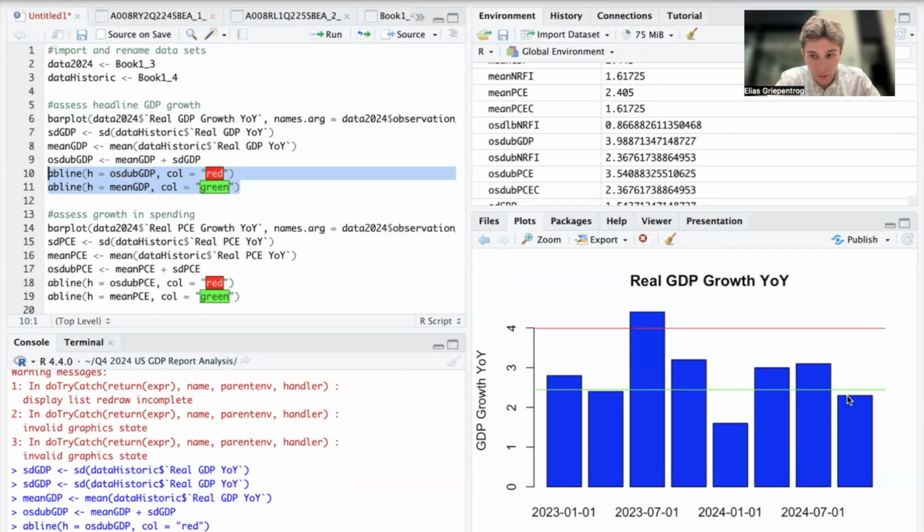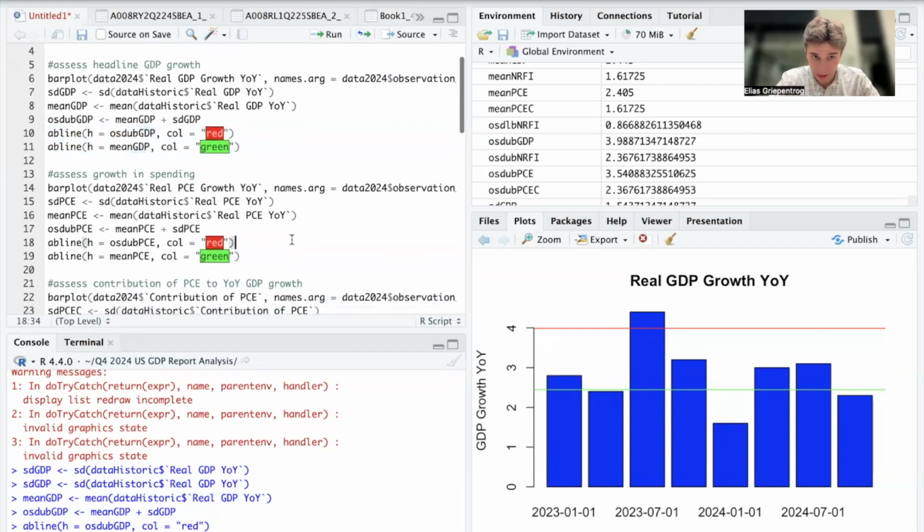And you can see Q4 GDP growth is equal to or very close to the average GDP growth rate from 2010 to 2019, slightly below. And of course, GDP growth is weaker than it was in Q2 and Q3. However, this headline number is very misleading, and I will explain to you why.